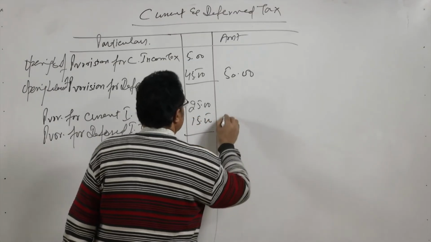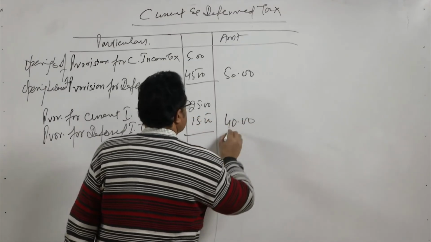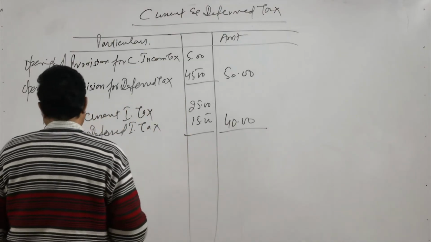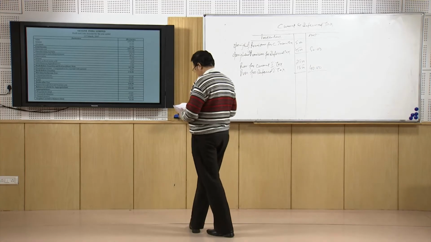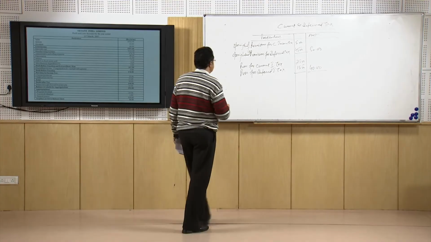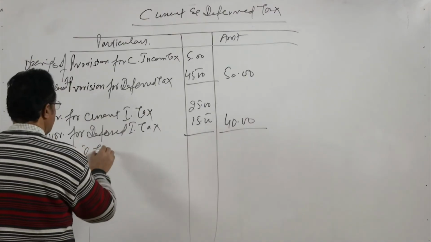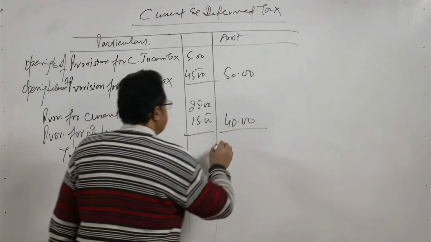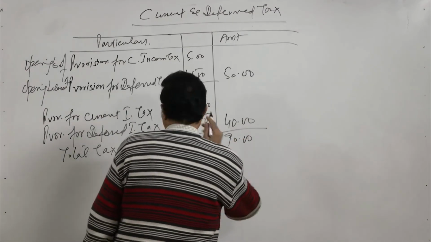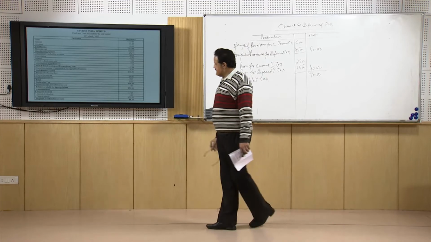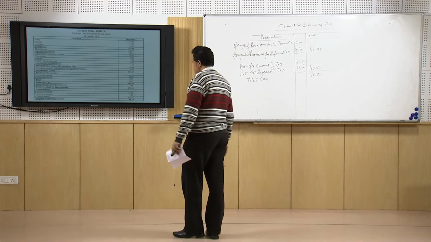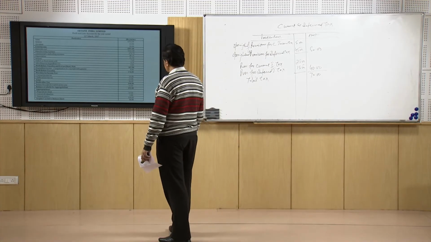So, total amount works out as 40 lakhs. So, total tax for which we have to make the provision is 90 lakhs, and then what is the closing balance left?